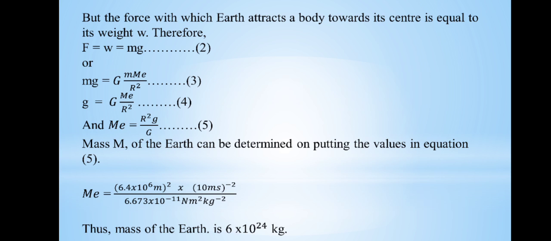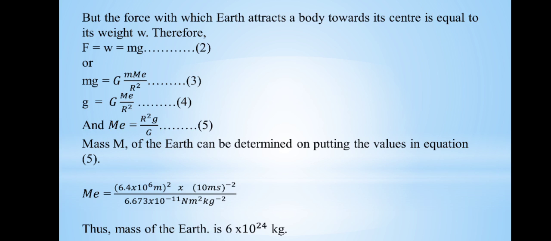But the force with which earth attracts a body towards its center is equal to its weight. Therefore, F is equals to W, which is equivalent to mg. By comparing both forces, we can find out the relationship, that is mg is equals to G M m over R square. By cancelling out the factor of small m as a common factor, we will convert this into equation number 4, that is g is equals to G M E over R square.